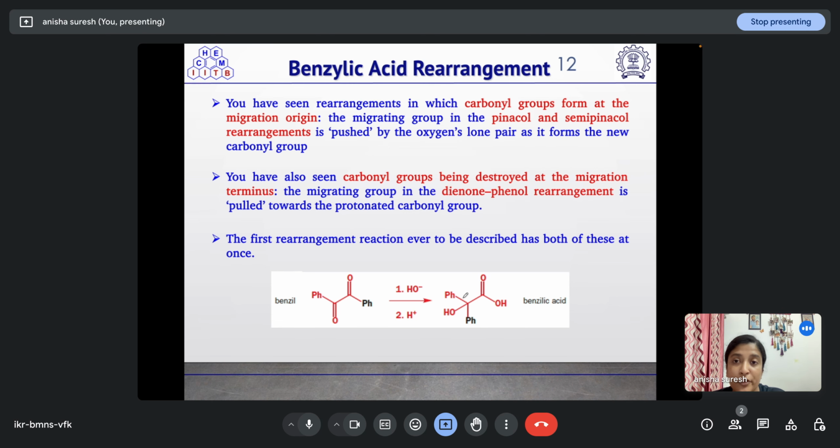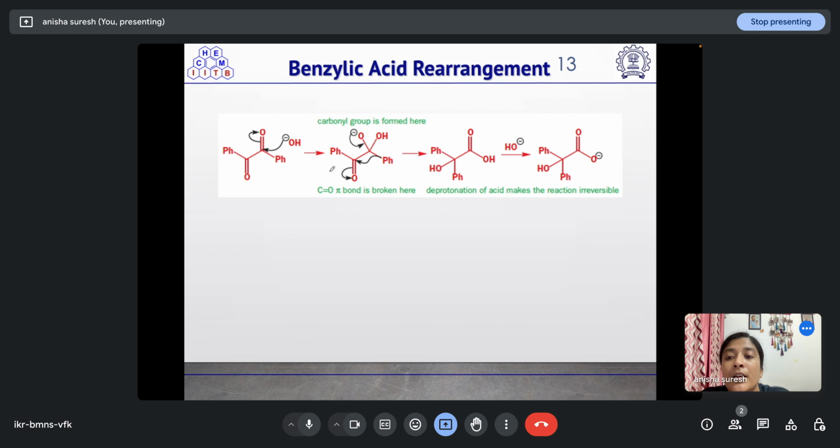So we will see the mechanism of the benzilic acid rearrangement. In the presence of OH minus, it will add to one of the carbonyls, and it will result in the breakage of this O minus. Now we have this intermediate, and this O minus will be pushed in this direction. So the carbonyl group is formed here, and this phenyl will migrate to this carbonyl, and this C double bond O pi bond is broken here. So the carbonyl group is forming here, as well as the carbonyl group is broken here. It will result in the formation of this benzilic acid. Upon deprotonation, this reaction will become irreversible.